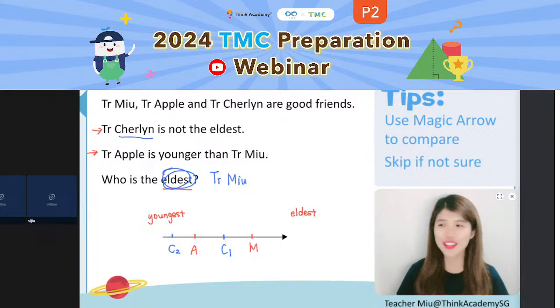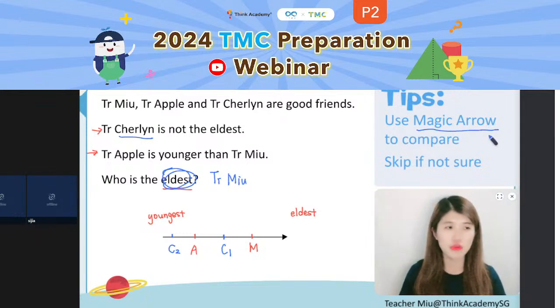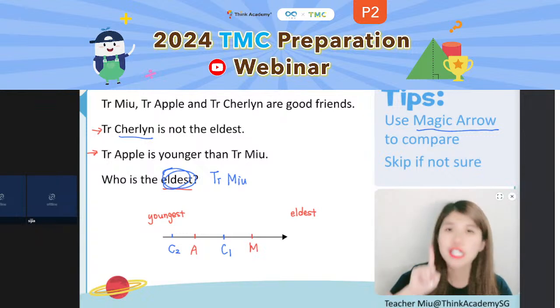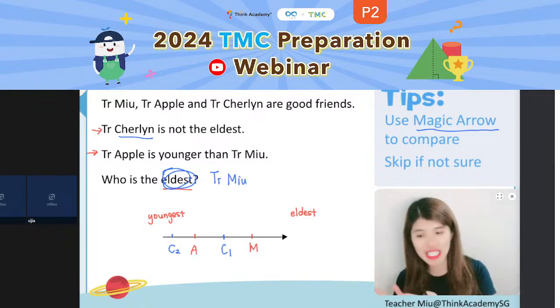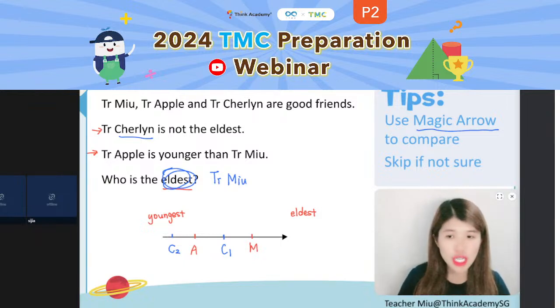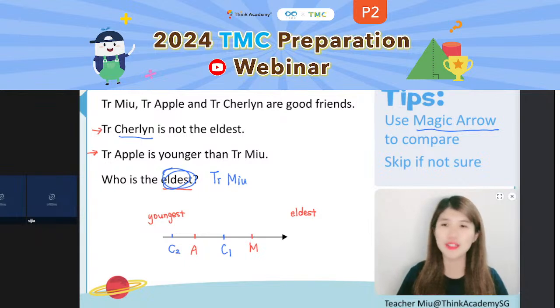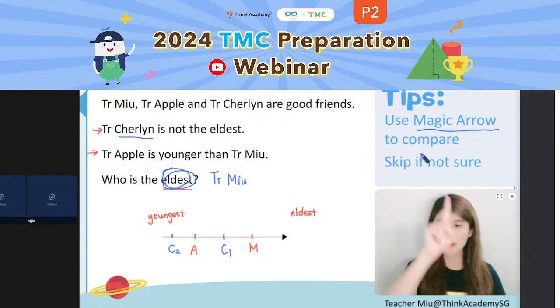All right, so thank you guys. After that, this is one very, very important method called the magic arrow. We can just use the magic arrow to compare and find out who is the eldest and who is the youngest. Every time we compare, use the magic arrow. But if we are not quite sure about a sentence, we can just skip that sentence first, and later we go and find out. All right, so this is the first method called the magic arrow. Let's go to the second method.